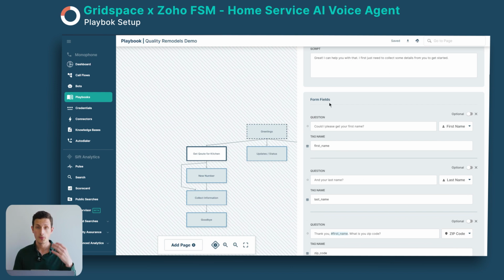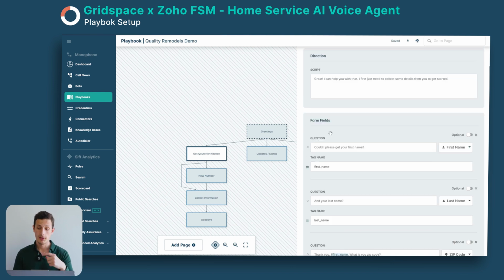So here we have the form fields where we're collecting the information. As you can see here, these are tags which we're saving and storing the information inside of, and which we're sending over to Zoho FSM with the HTTP request. And here you can ask the question. Also here you can choose the type of information you're collecting. This is very important, and also for accuracy.